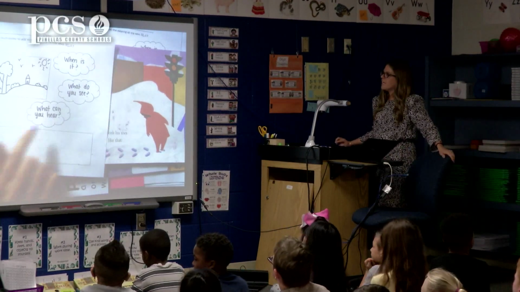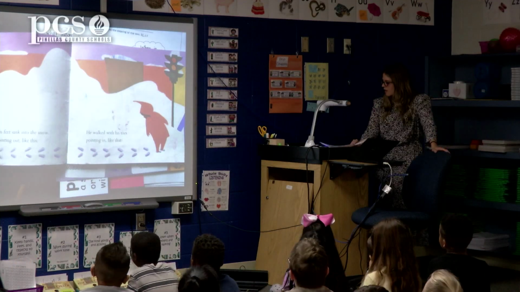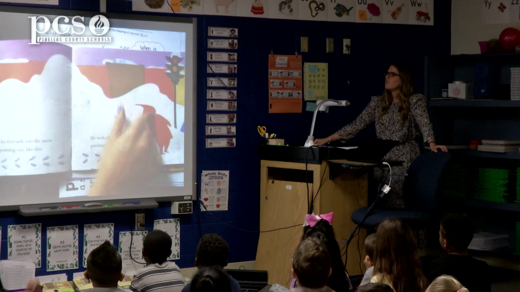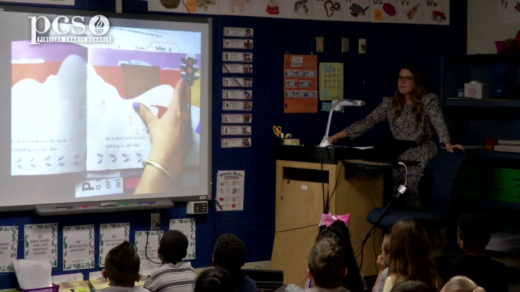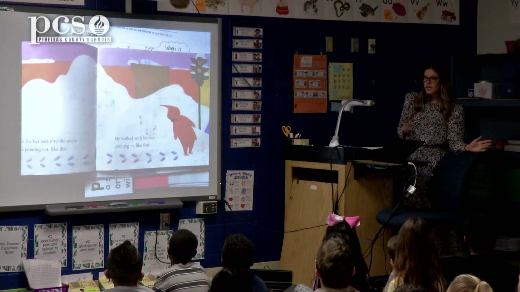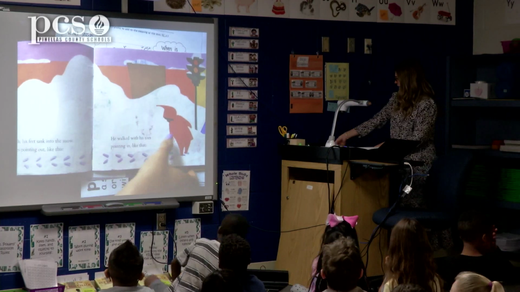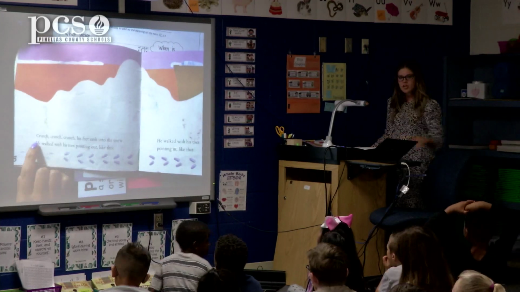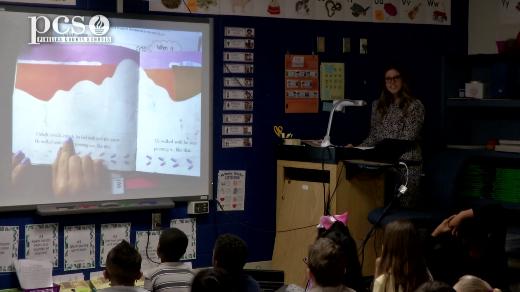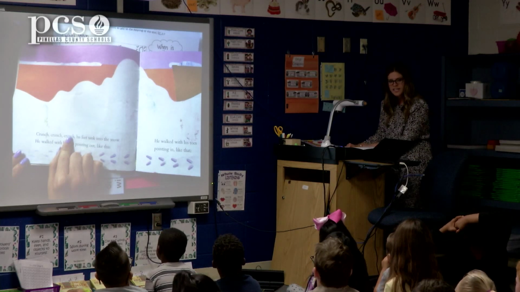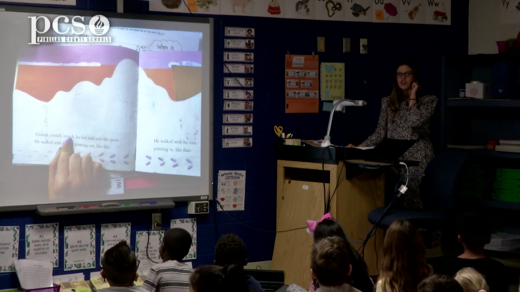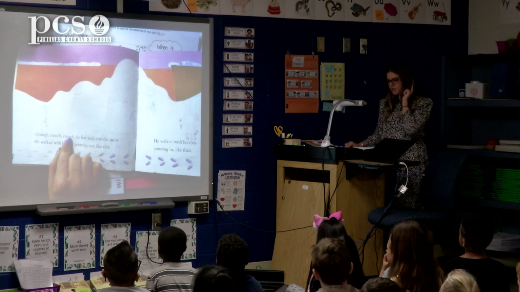Ready? What can you hear? Well, this is a tricky one because looking at the picture, I don't really see anything around. And I see the stoplight, so maybe I hear cars. But you know what? I'm going to have to go back to the text too and see what it says. Maybe that gives us more information. But I remember, read this with me. Ready? Crunch, crunch, crunch. That's the sound that he made when he was walking in the snow, making tracks. So what did I hear? I heard the crunch, crunch, crunch of the snow.